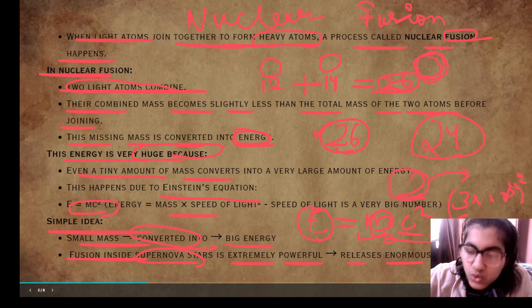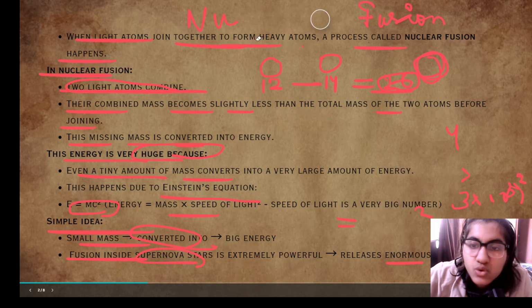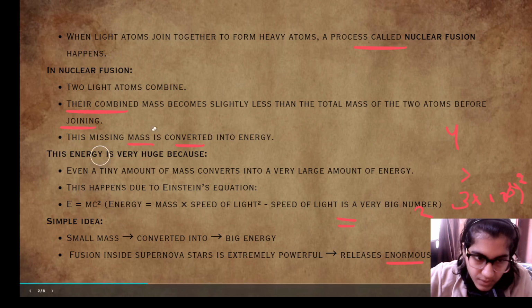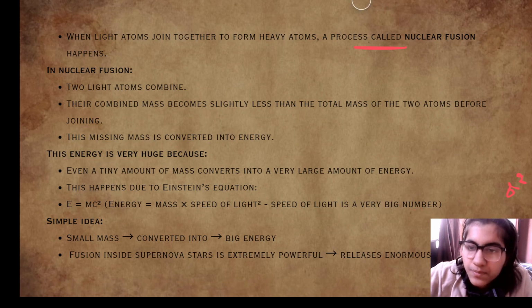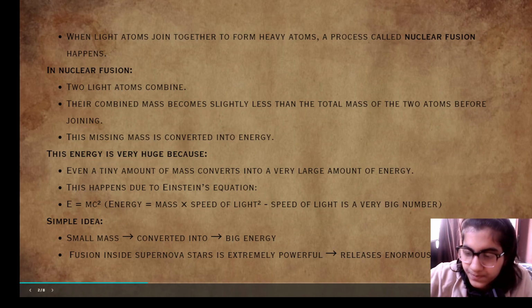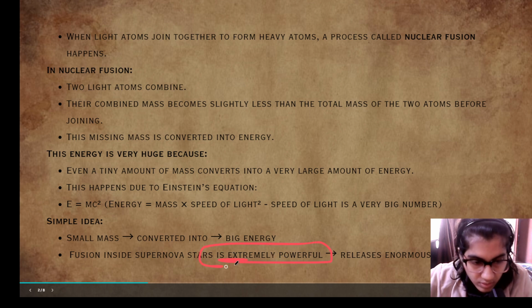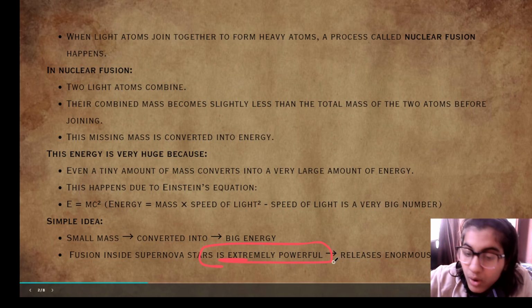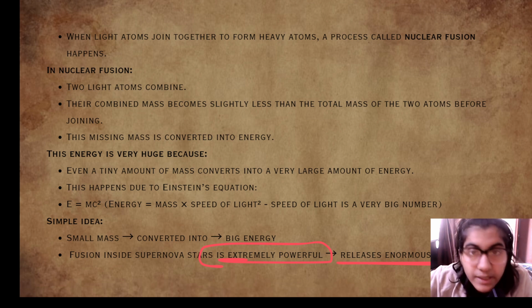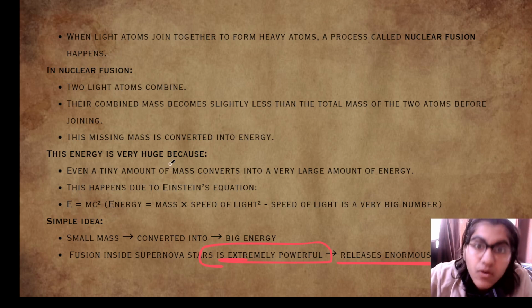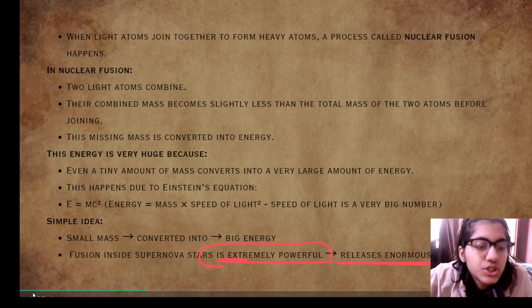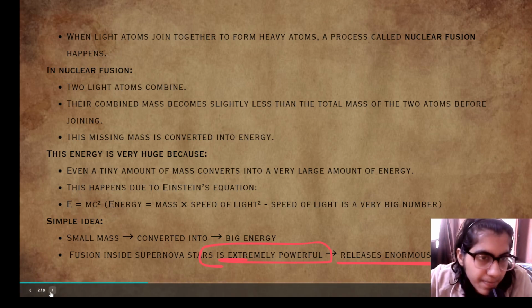So this fusion happens in these supernova stars, and it is extremely powerful because an enormous amount of energy is released.